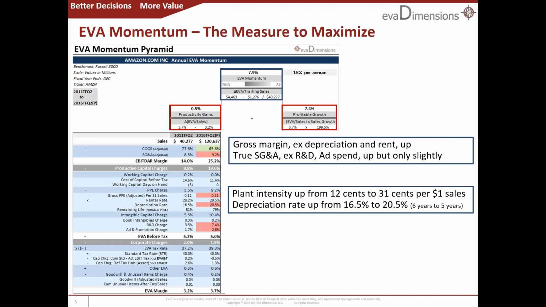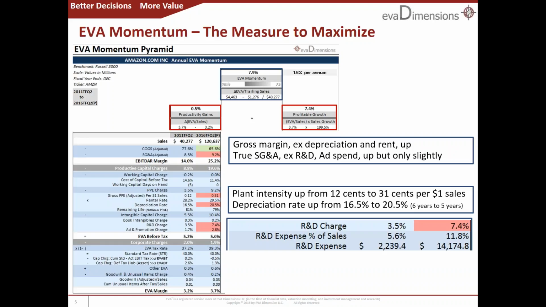In the end, ROI misses the boat twice. It goes down when the net economic profit margin goes up, and it completely ignores the value of the growth, which EVA and EVA momentum clearly register. Amazon's EVA also looks much better than its reported net income or earnings per share. And a big reason is that Amazon stepped up its R&D spending a lot, from 5.6% of sales to 11.8%, from $2.2 billion to $14 billion a year over the past 5 years, all of which was immediately deducted from